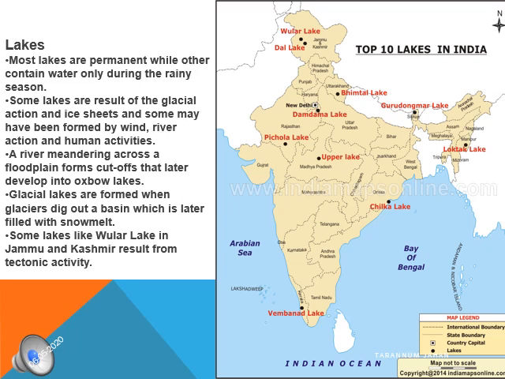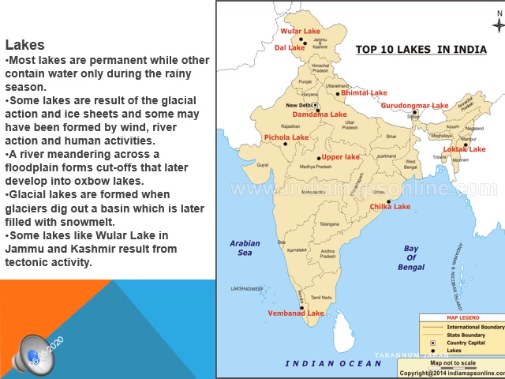The meandering rivers, meandering is nothing but the snake shape which is formed by the river while flowing. A meandering river across a flood plain forms a cutoff. That cutoff is called an Oxbow Lake. Oxbow Lake is formed by the river changing its route. So by changing the route, while changing the direction of the river on the plain, the cutoff forms an Oxbow lake. Here the lakes in the region of inland drainage are sometimes seasonal.